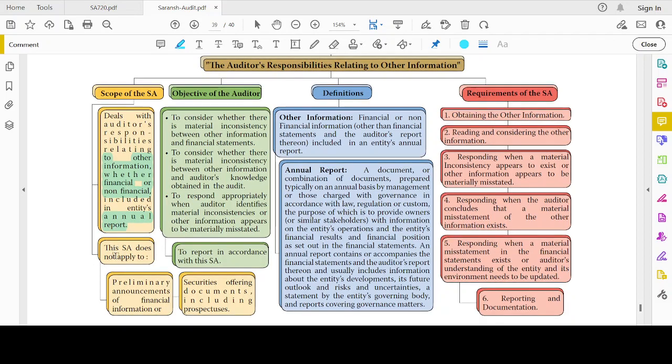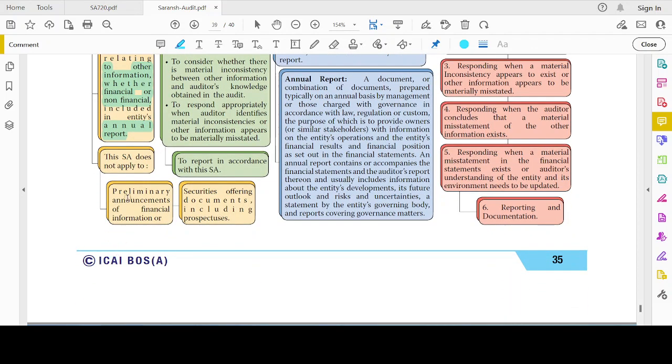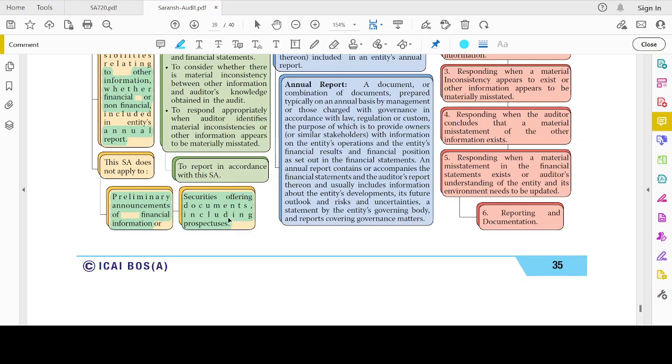This standard does not apply to this very important point: preliminary announcement of financial information or securities offering documents including prospectus.